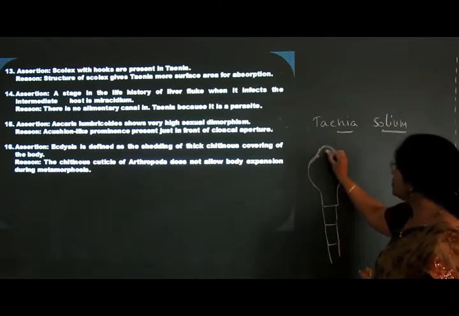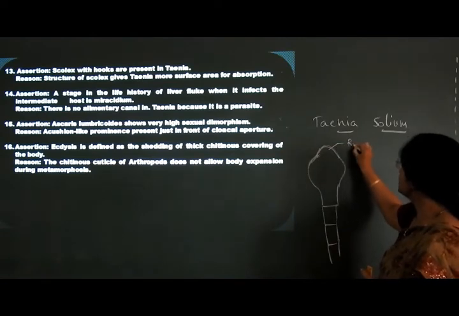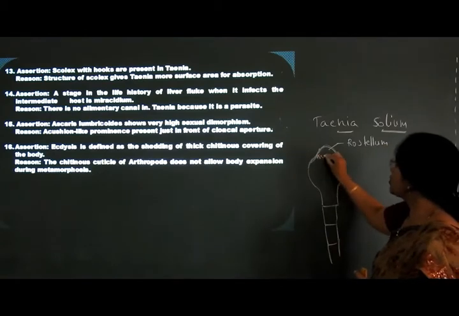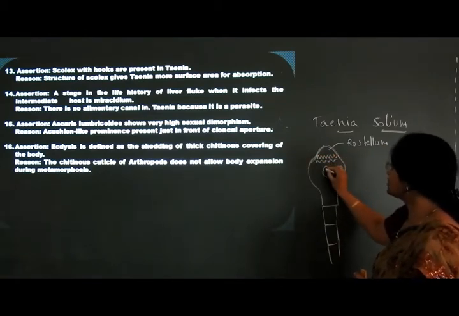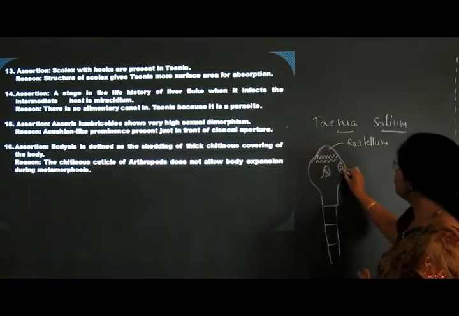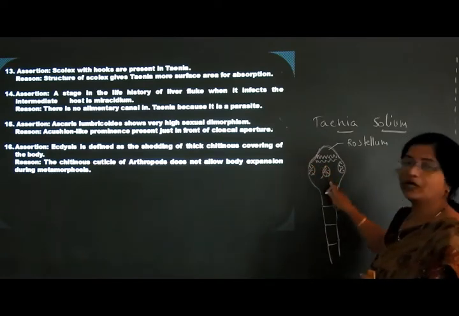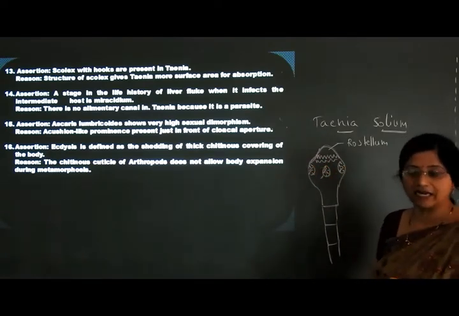Now here, this part is called the rostellum. Then there are 2 rows of hooks present over here, and then the suckers. There are 4 suckers present: 2 on the lateral side, 1 on the dorsal side and 1 on the ventral side.